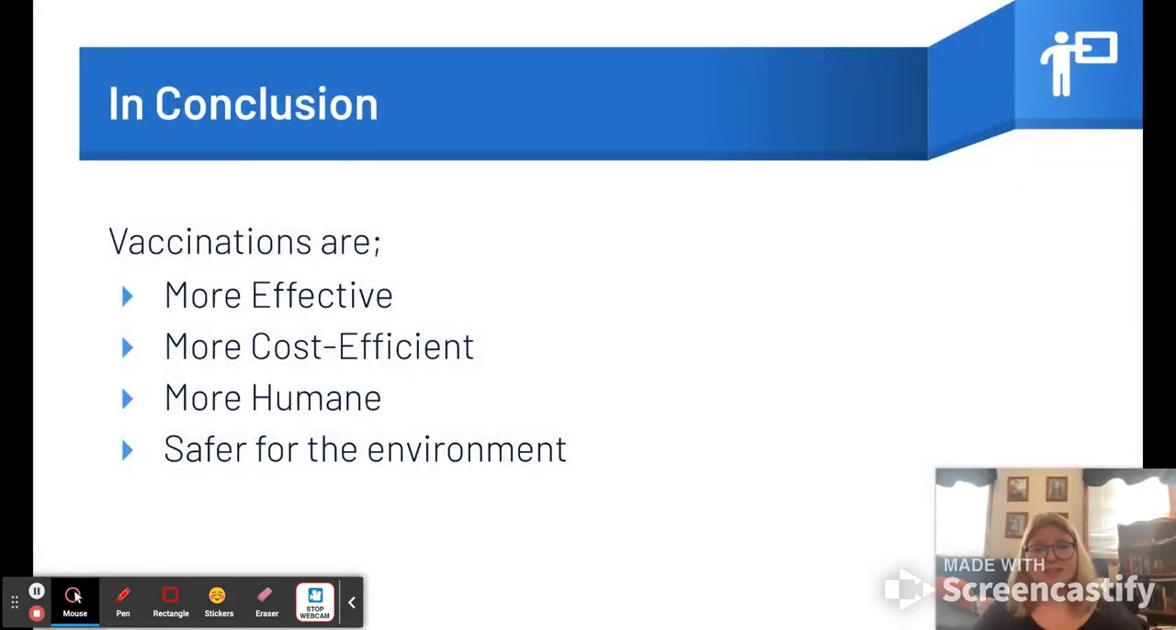Zoonotic diseases are dangerous, and they're going to continue to kill more people if there's no action, and it is incredibly important to agree on a statewide management plan as soon as possible. When considering labor, time, price, and overall effectiveness, the use of vaccination among animals can save millions of lives, and it's the best choice moving forward.